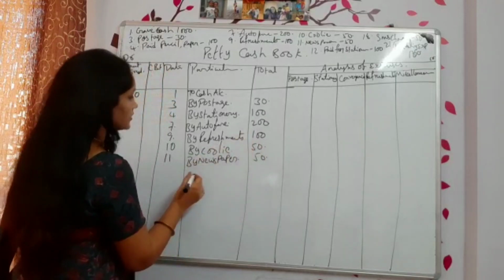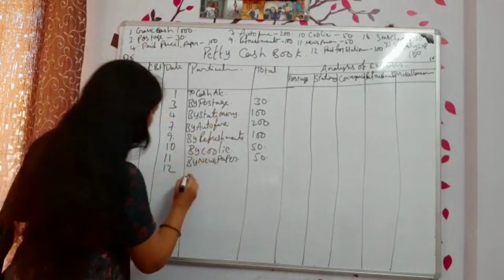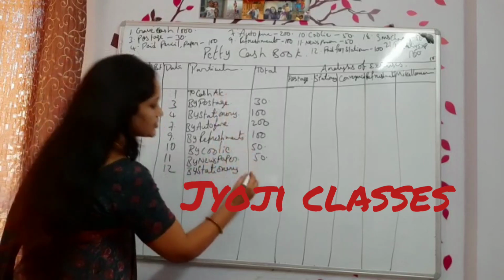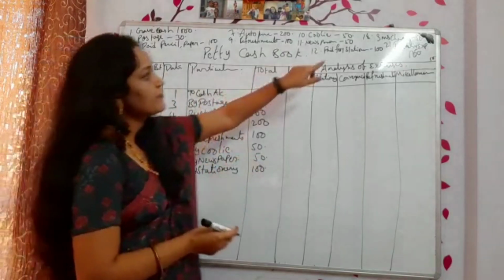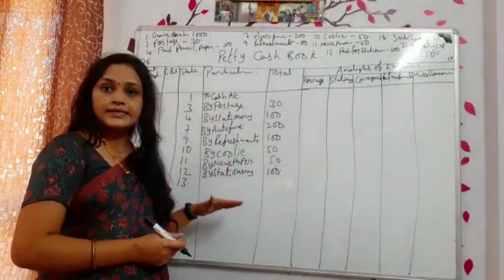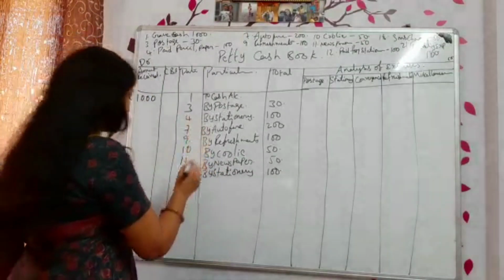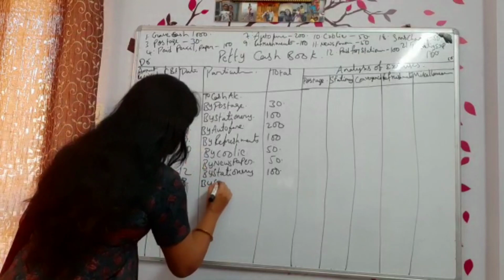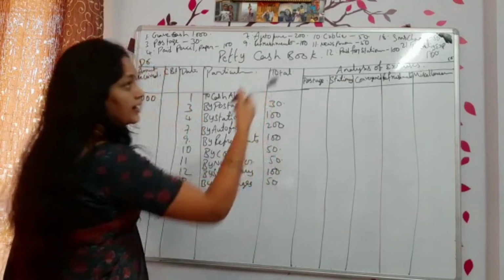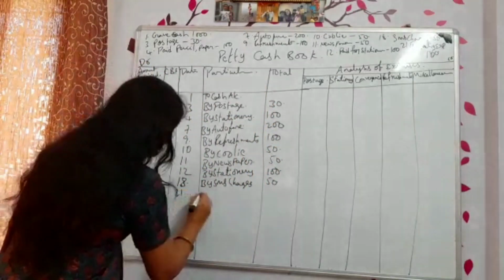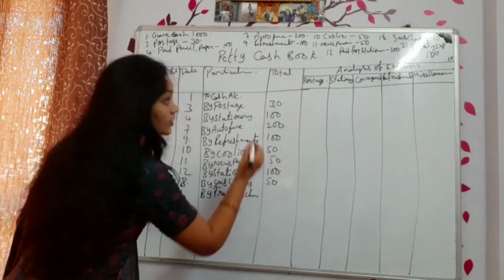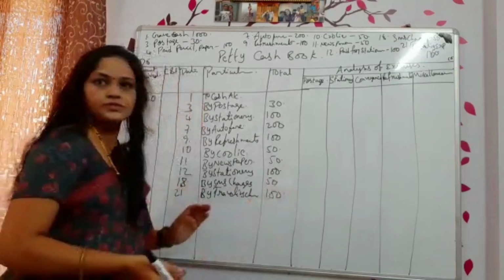50. Then after that, on 12th, paid for stationery. Write down by stationery. By stationery, how much? 100. Next, we paid on 18th SMS charges. So write down on 18th, by SMS charges. How much? 50 rupees. And then by traveling charges, the last one. How much? 100 rupees. Okay.